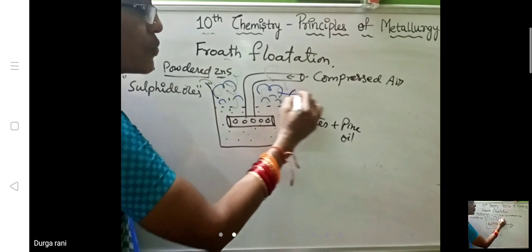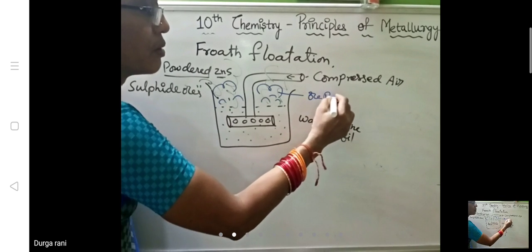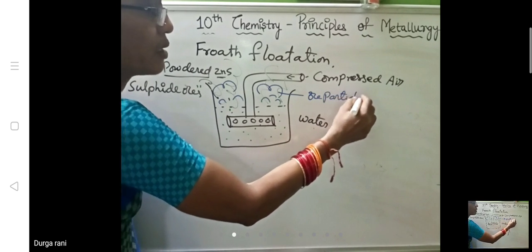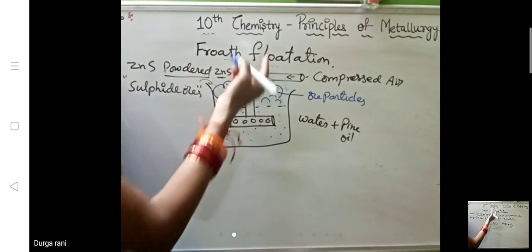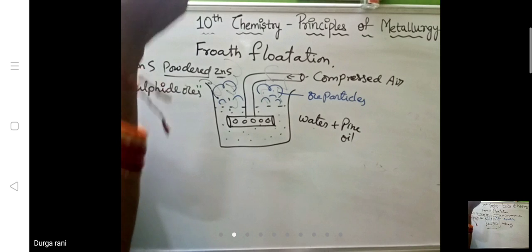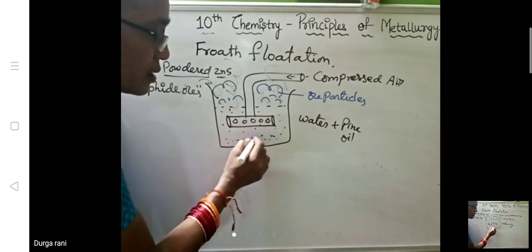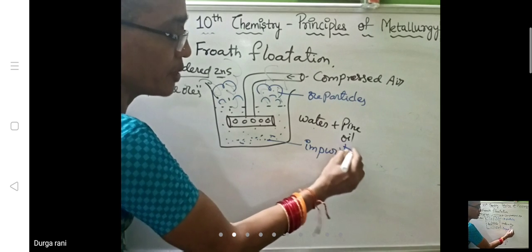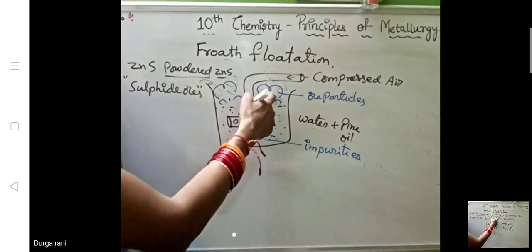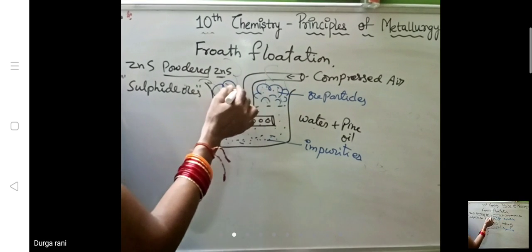See, this foam has the ore particles. The sulfide ore particles will float on the surface, and the impurities will be collected at the bottom. Impurities will settle at the bottom, and the ore particles will stick onto the froth.